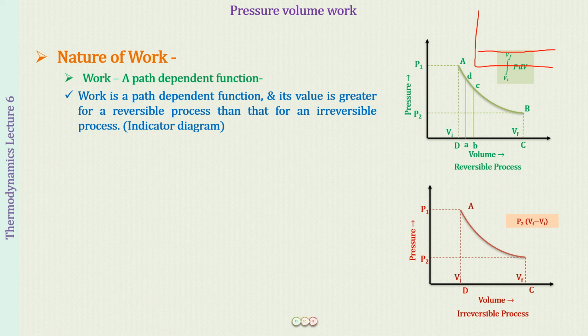Such a plot is what we call an isobaric plot, same pressure. All right, and if it is going to be an isochoric process, the volume is not going to be changing, the pressure will keep on changing. So this is a plot that we have for an isochoric process, and this is the plot that we have for an isothermal process where pressure is inversely proportional to volume according to Boyle's law.